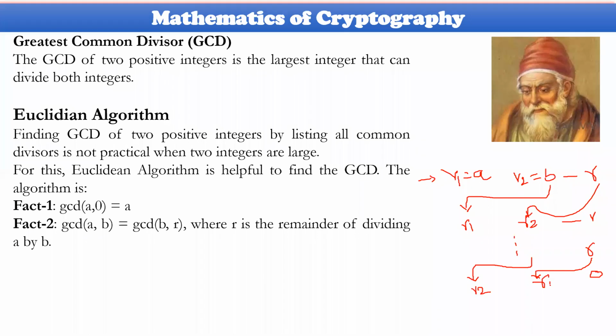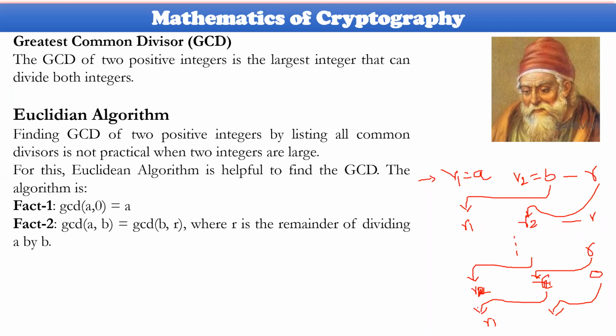This is R1 and this is R2. The final step is that R2 is set to R1, and this 0 follows. One condition: if R2 is equal to 0, R1 is the answer.